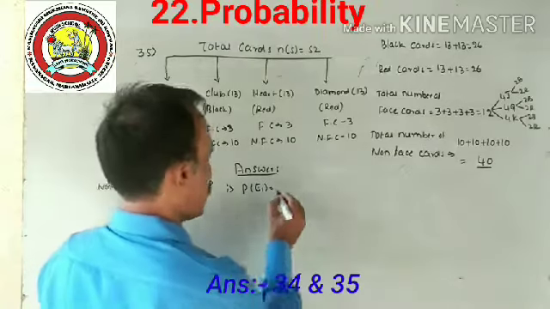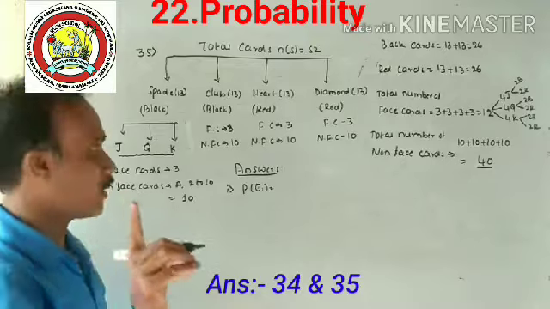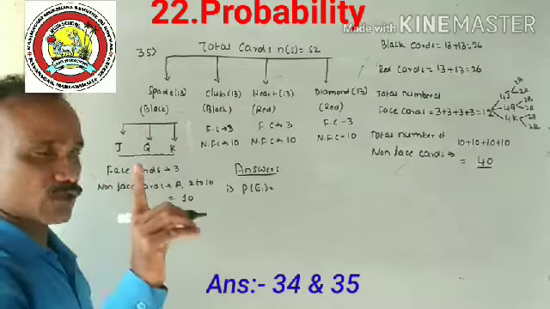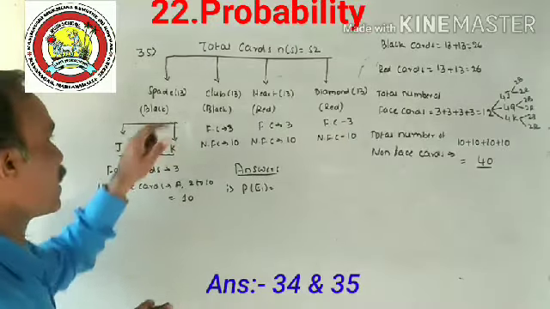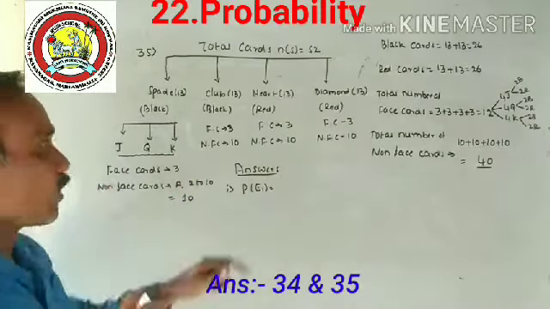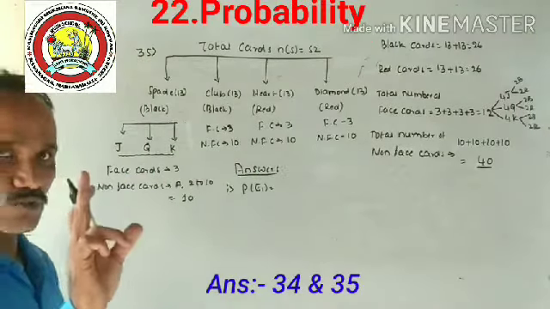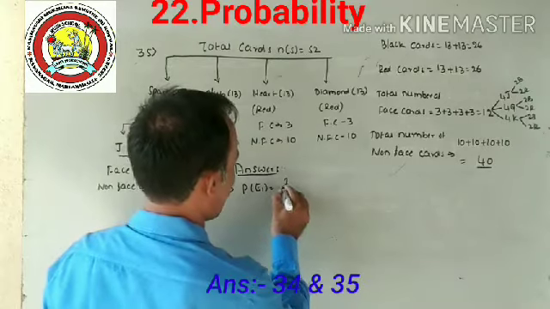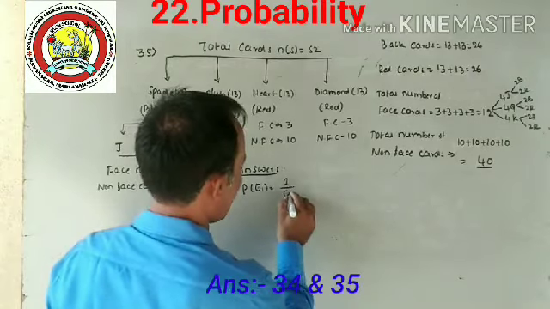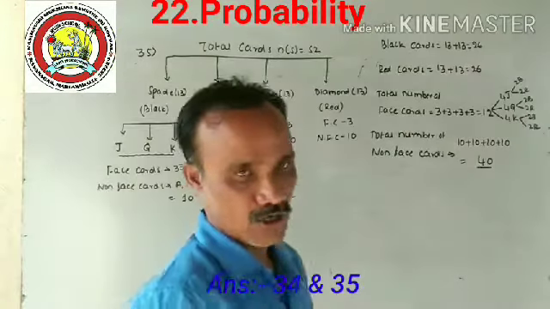P of E1 is equal to 2 of spades, that is only one. There are four 2s, but of spades only one: club 1, heart 1, diamond 1. So 2 of spades is only one, divided by total number of cards, 52. The first answer is 1 divided by 52.